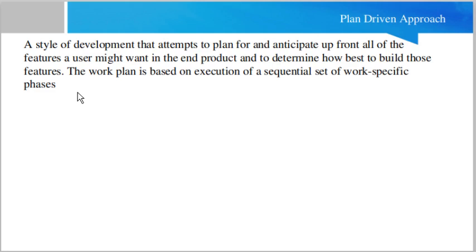Why? Because let me give an example here. In the waterfall approach, we do all the planning in the planning phase, then development, and then testing, and then production deployment. But all the major planning will be done in the planning phase. So that is why we normally call the waterfall or traditional project management a plan driven approach.